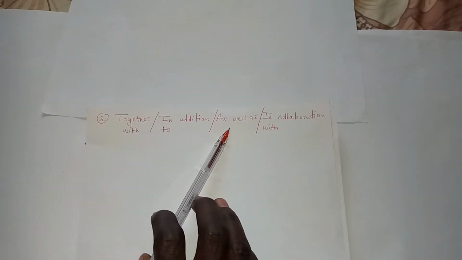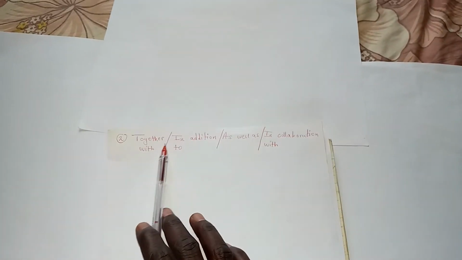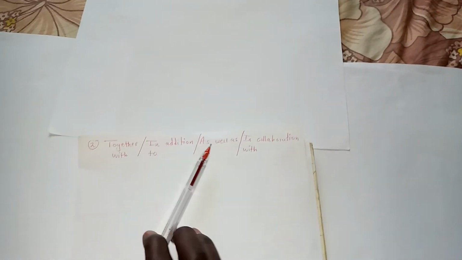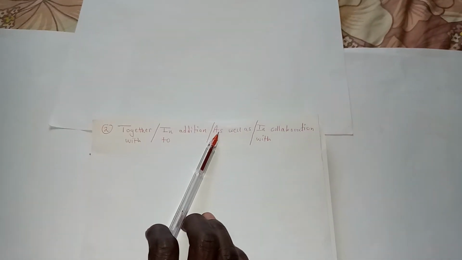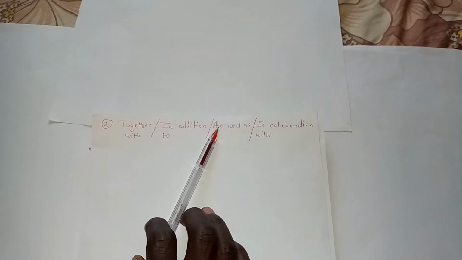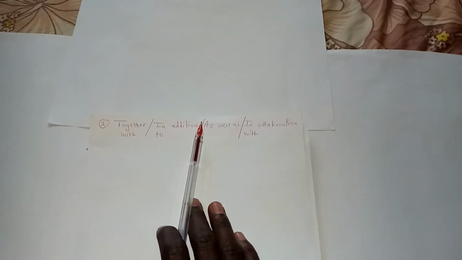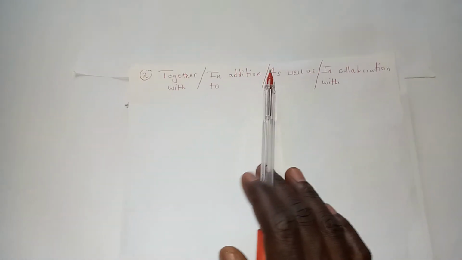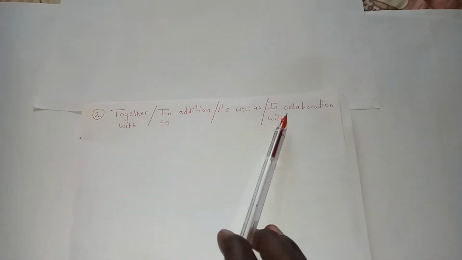So when you are trying to talk about two different ideas, or two different people or two different objects doing the same thing, we can use together with, in addition to, as well as, or in collaboration with, just the same way we use the word "and". Now there are certain rules that you need to understand when using these structures inside a sentence. Take note of the words: together with, in addition to, three words here, as well as, three words, in collaboration with, also three words. Now let's have an example.